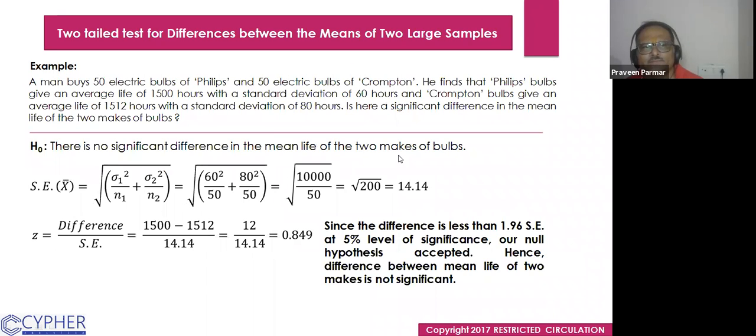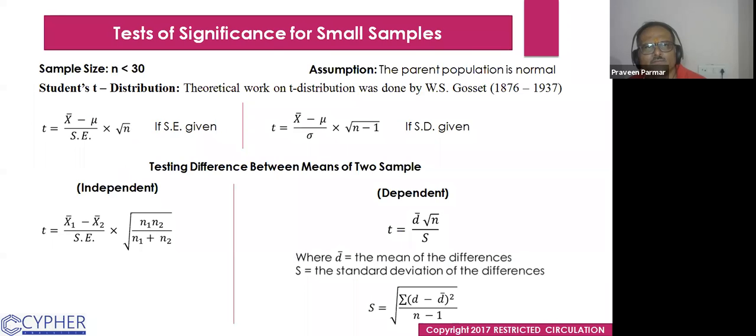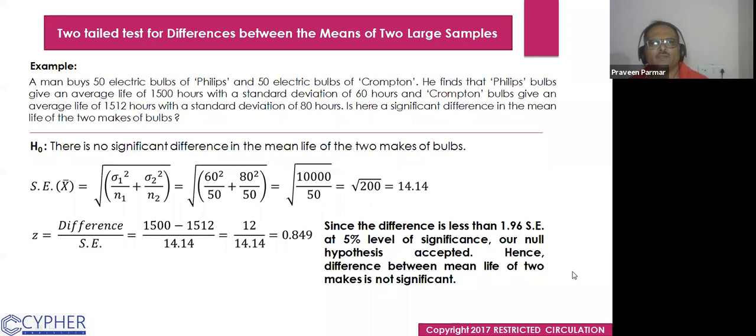Now we see one more example. A man buys 50 electric bulbs of Philips and 50 electric bulbs of Crompton.